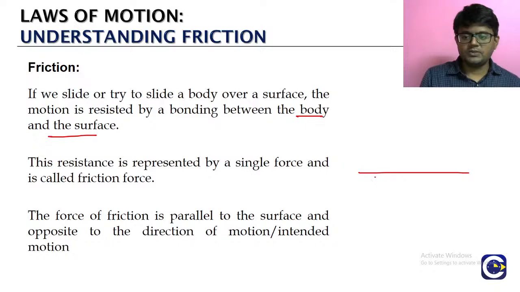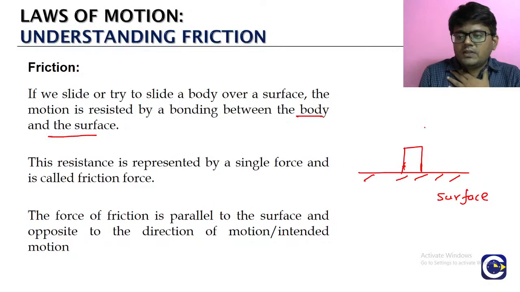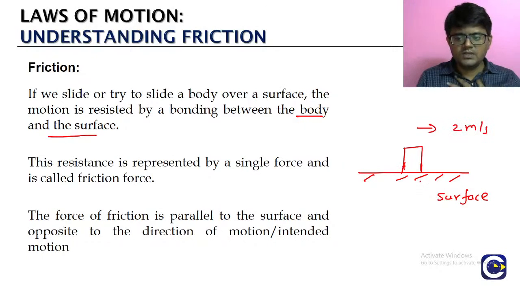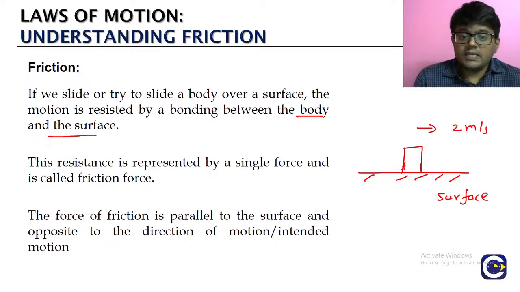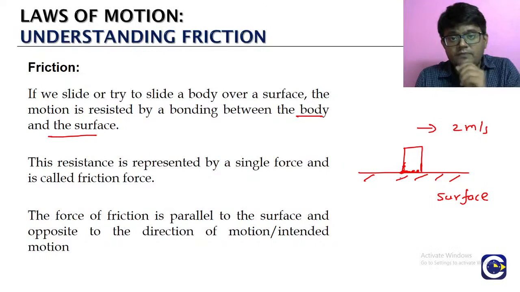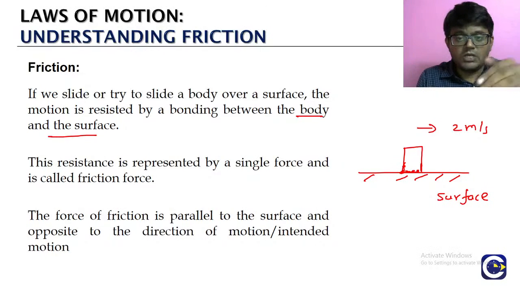Take a surface, and on the surface there is a body. In one case the body is actually moving, say with some velocity, like 2 meters per second. At the micro level, you will see there is some kind of interaction between the molecules of the body and the surface molecules.